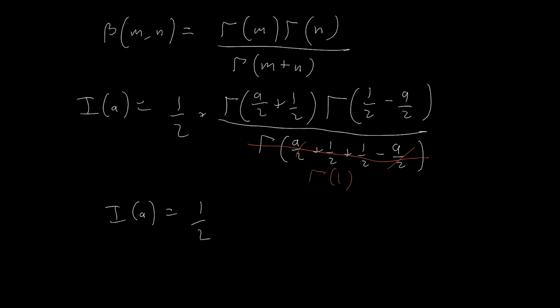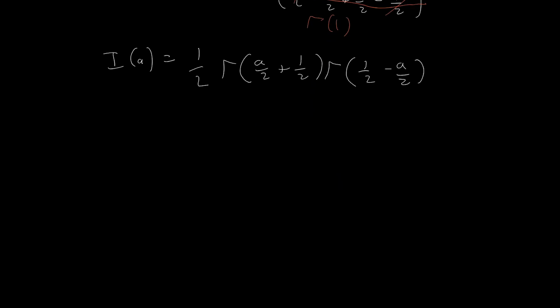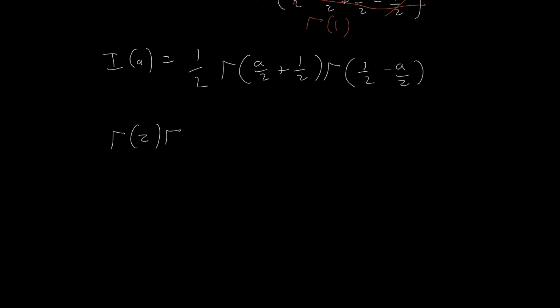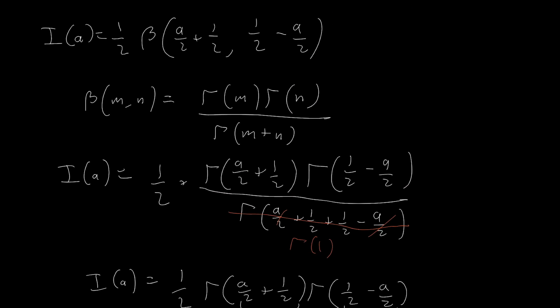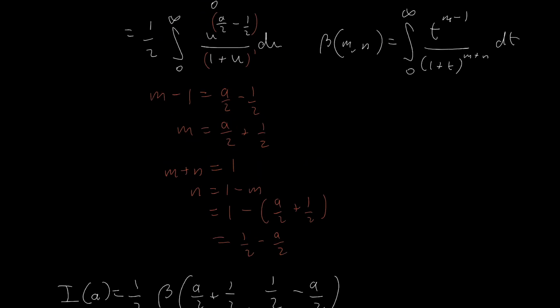Now, interestingly here, we can actually use the Euler reflection formula. And what this is: gamma z times gamma 1 minus z equals pi over sine pi z. You can actually see that half minus a over 2 is actually just 1 minus a over 2 plus a half, as we said earlier, when we had n equals 1 minus m.